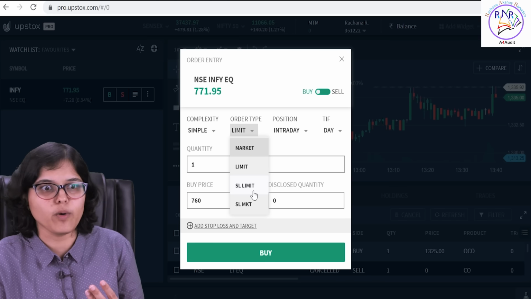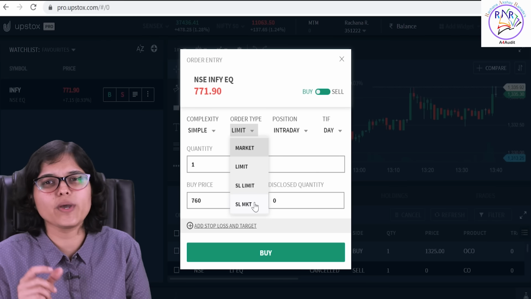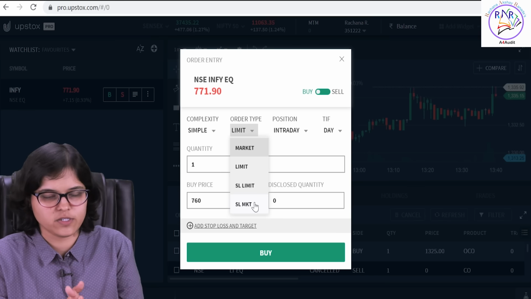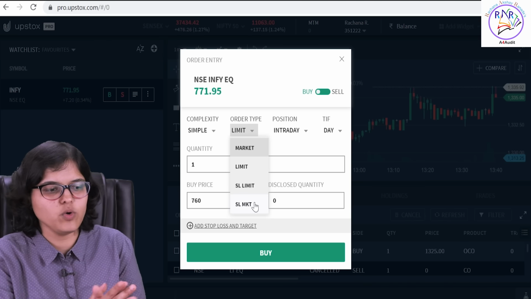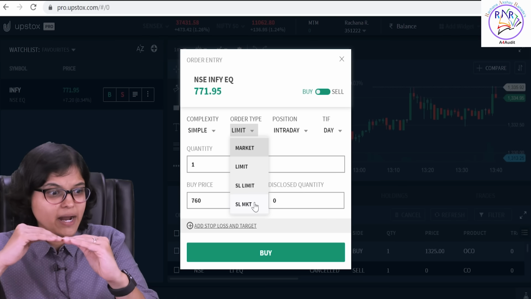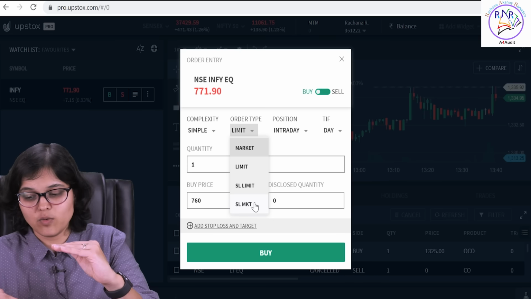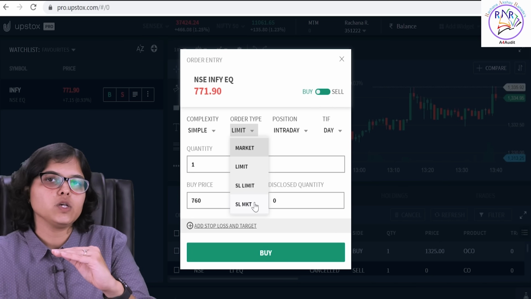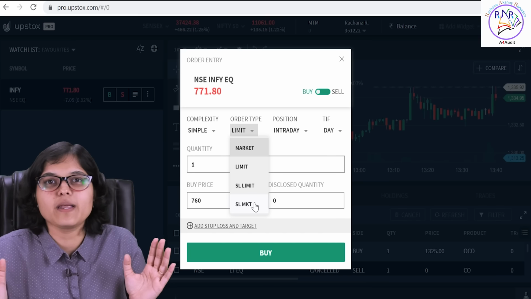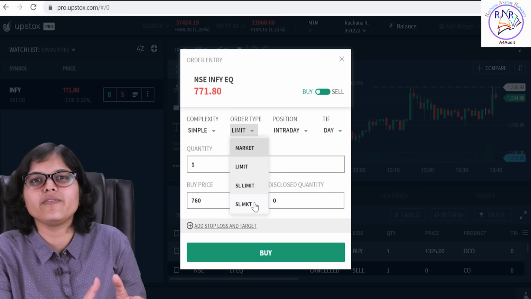Stop loss limit and stop loss market, these are huge concepts. I'll just quickly tell you what a stop loss is. The word itself says that I want to stop my losses. As an example, if I were to buy this same stock at 770 rupees and the market price starts falling after I buy it, down and down till, let us say, 760. So I have already incurred a loss of almost 10 or 11 rupees, and I feel that's the maximum loss I can bear. I don't want to go beyond that. Then I can put a stop loss order at 760 rupees.